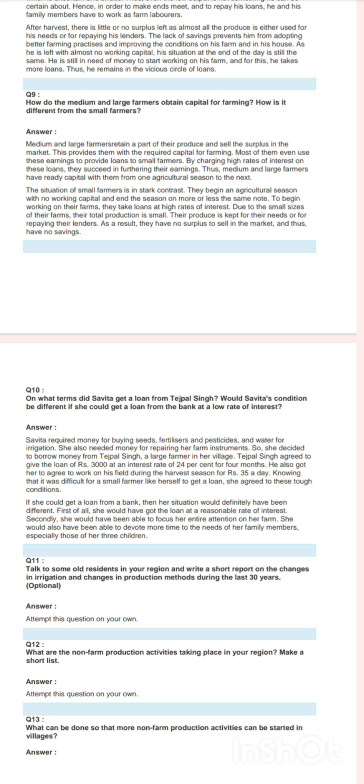The situation of the small farmer is in stark contrast. They begin an agricultural season with no working capital and end the season on more or less the same note. To begin working on their farms, they take loans at high rates of interest. Due to the small sizes of their farms, their total production is small. Their produce is kept for their needs or for repaying their lenders. As a result, they have no surplus to sell in the market and thus have no savings.